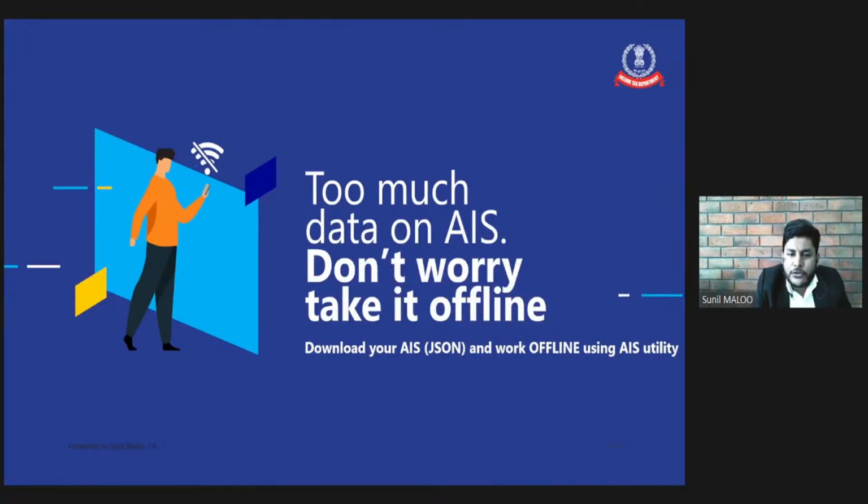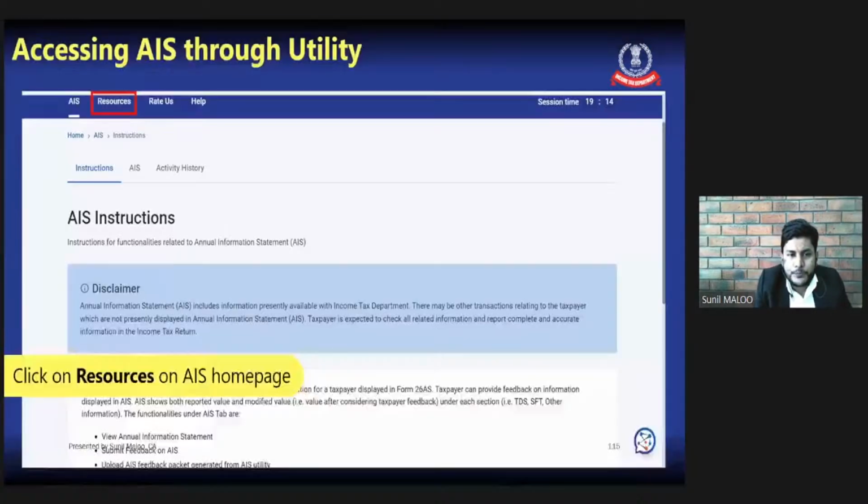We can process it offline also by downloading the AIS utility from the AIS portal. As the data would be bulky, large data, it is difficult to process that online because of some timing restrictions and all that. We can process those large data in the offline utility also.